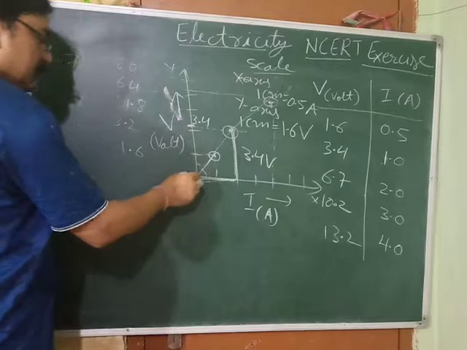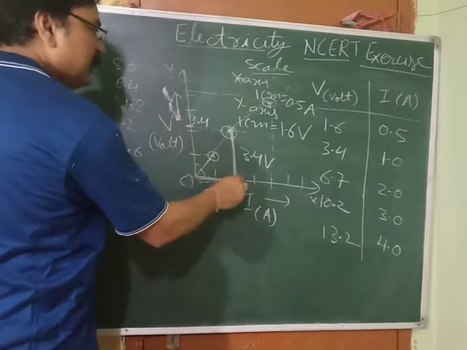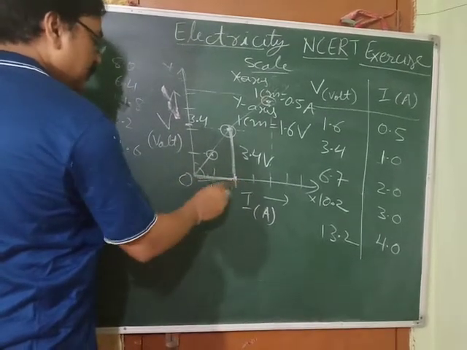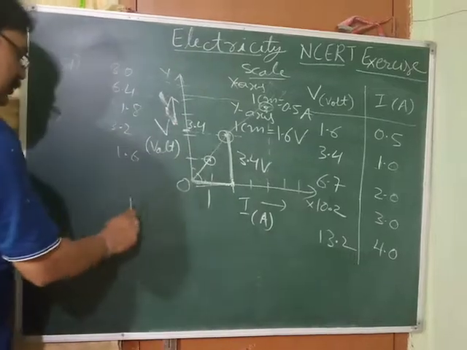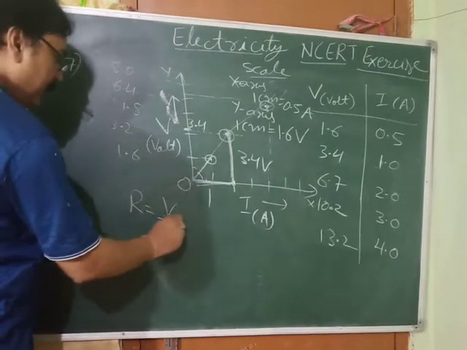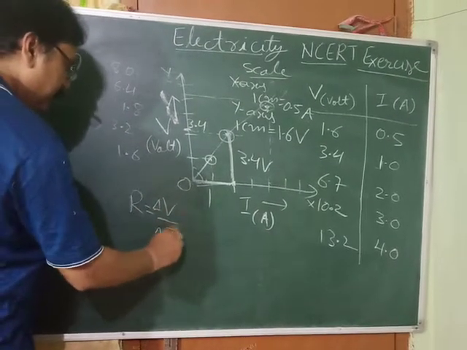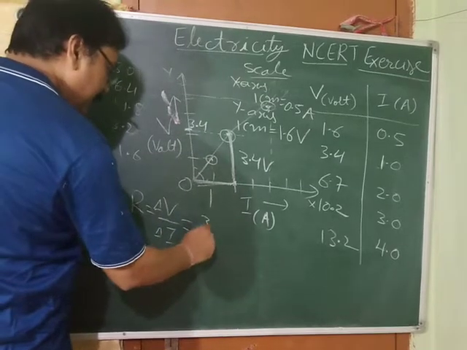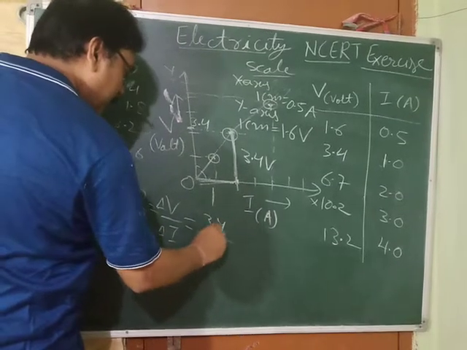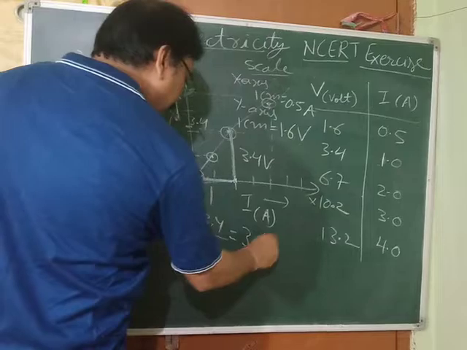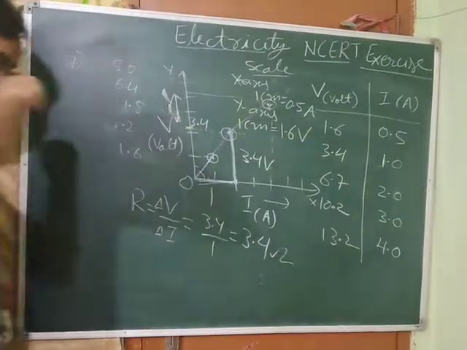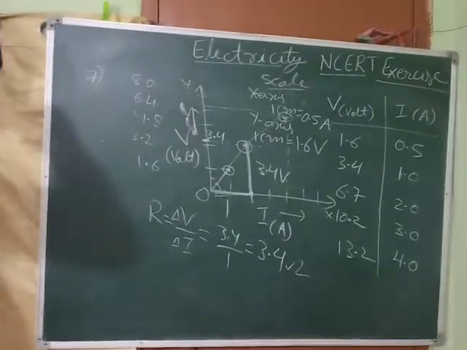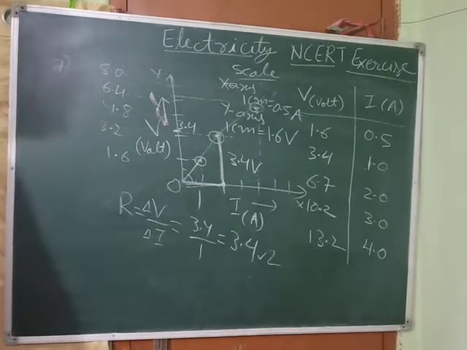Delta I is 1 ampere, 1 minus 0, so 1. Resistance is delta V upon delta I, that is 3.4 upon 1, so you will get 3.4. You can find out the resistance in this case.